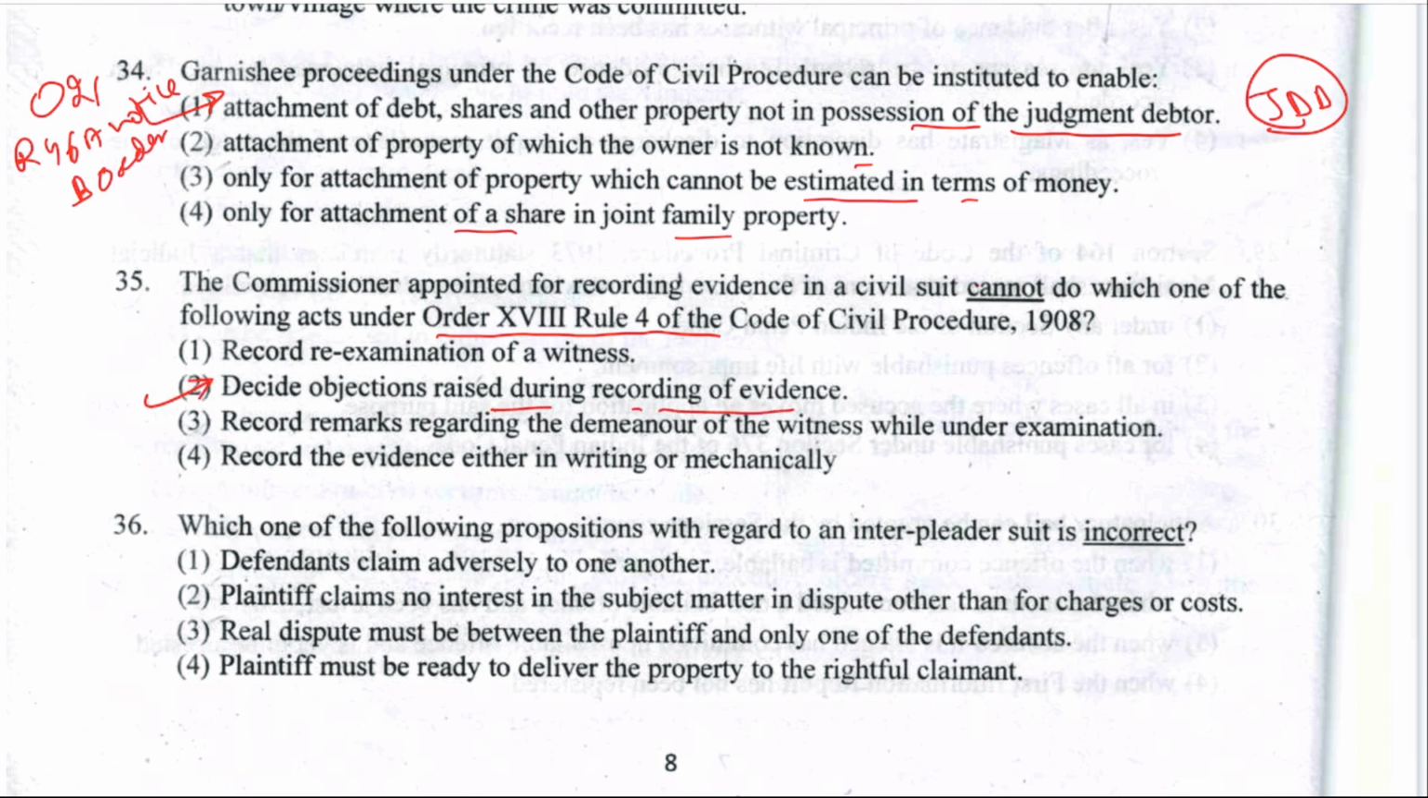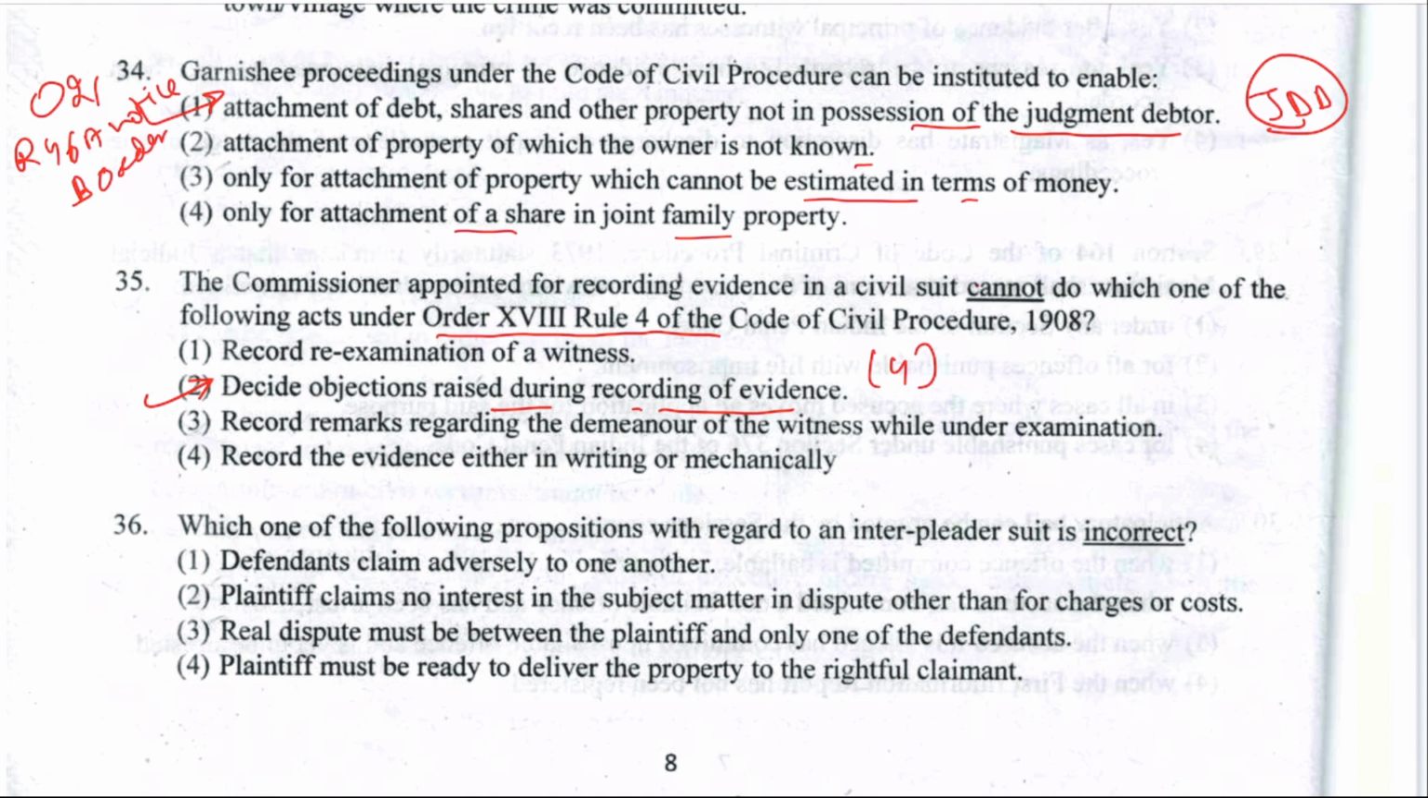Because in Rule 4 it is written, provided that any objection raised during the recording of evidence before the commissioner shall be recorded by him and decided by the court at the stage of arguments. So when the arguments take place, at that stage the court will decide it, and the commissioner will not be able to decide. Next is 36.